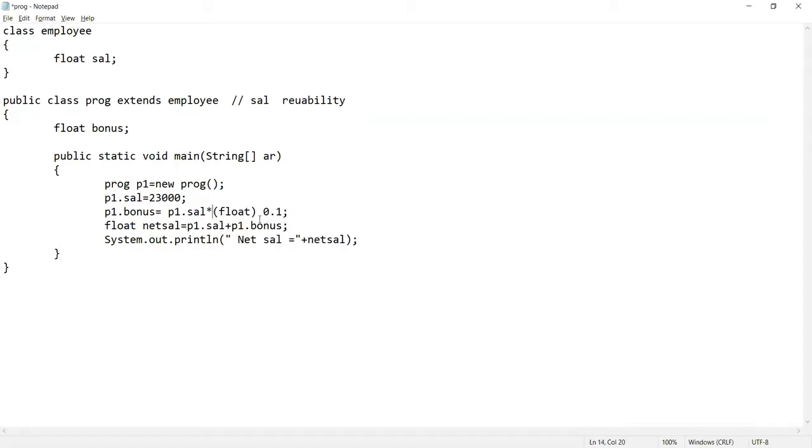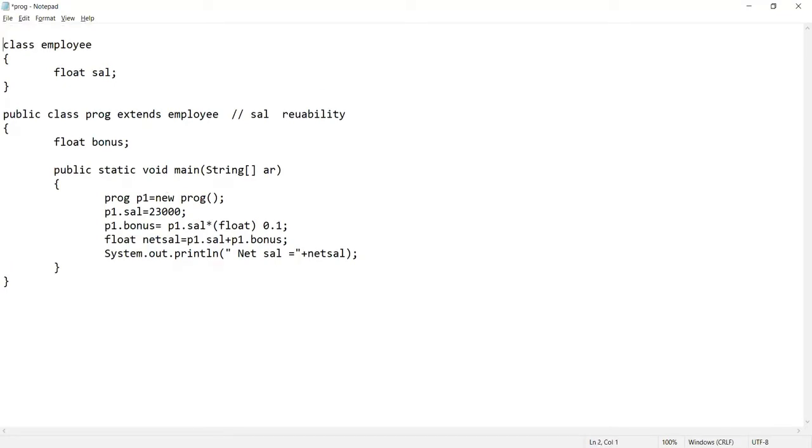मैंने आपको 2 टाइप की typecasting बताई थी, widening and narrowing. So what am I doing? I'm doing narrowing because 0.1 has been taken as a double and I'm trying to store this particular value in the float, right? So that is why I've done narrowing, and narrowing should be manual in Java. So that is why I've written the data type to which I wish to convert.